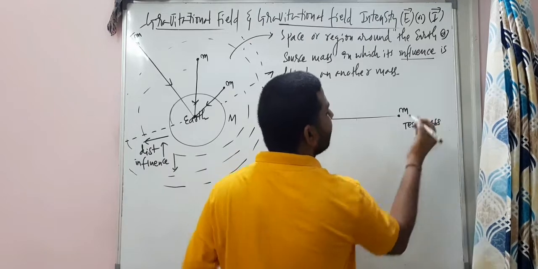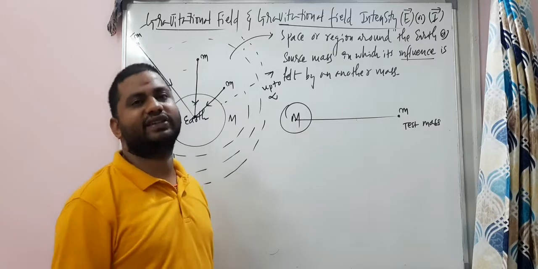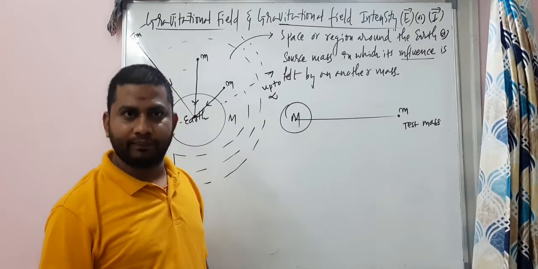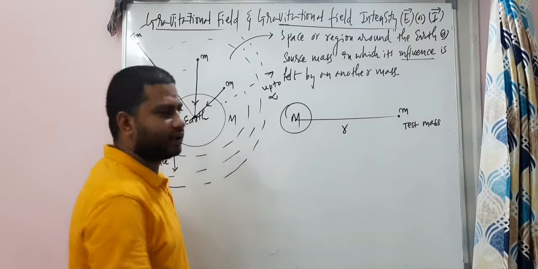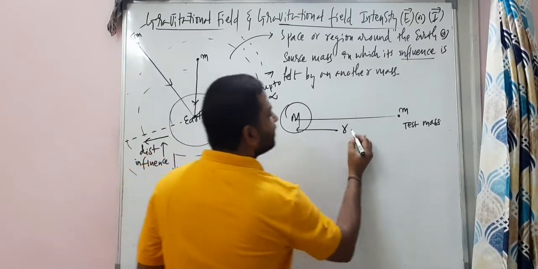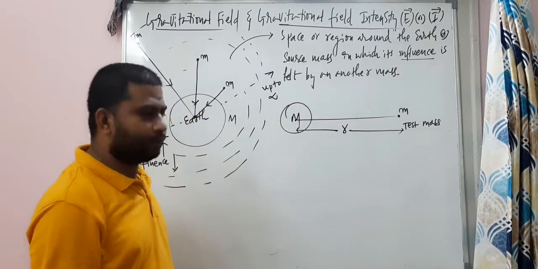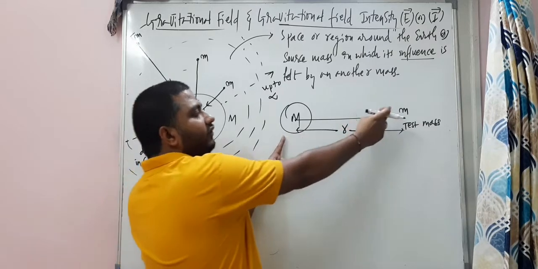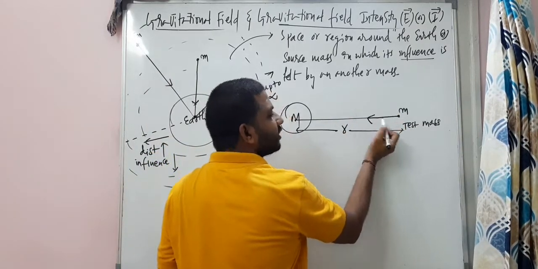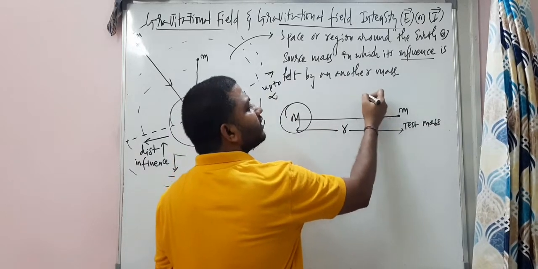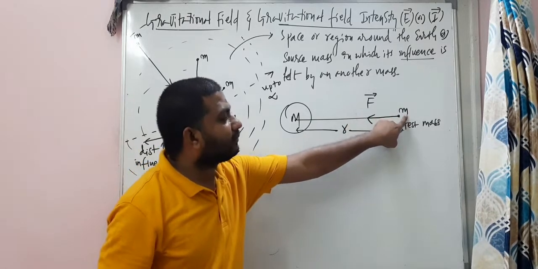The test mass is a mass which is very, very less, negligible compared to this. And this small mass is kept at a distance small r, my dear students. The distance between the two masses is small r right now. Now, this mass will influence this mass with a force of attraction towards the center, F bar.